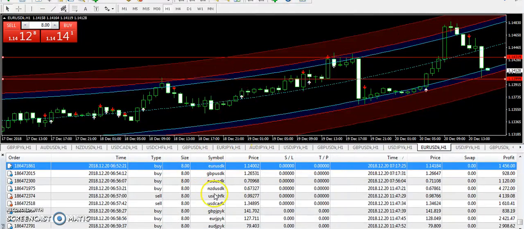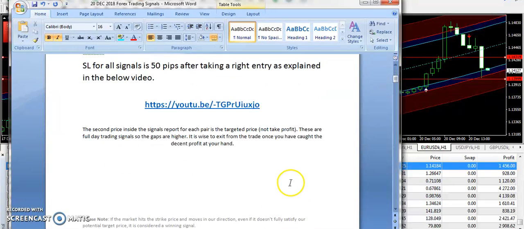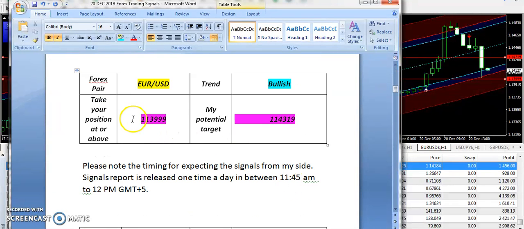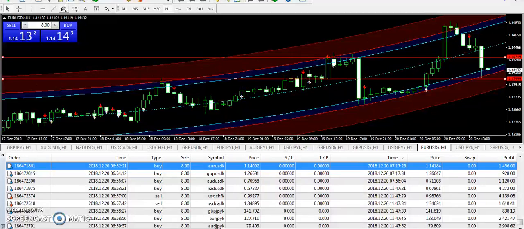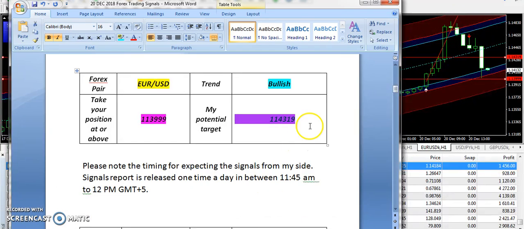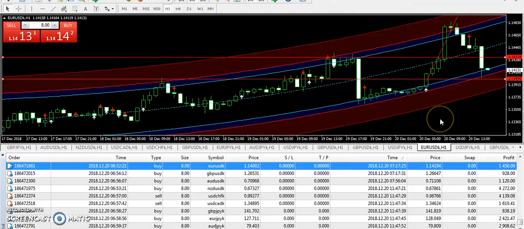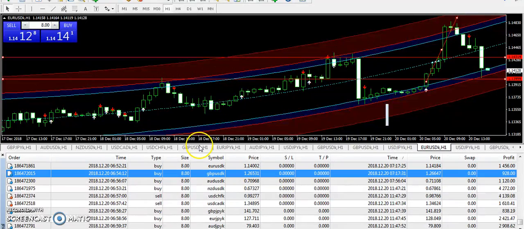Okay guys, we have a very good day with trading and I'm going to start today's discussion from Euro USD. So guys, I have supplied the bullish trend in the morning from 1.13999 and the target price was 1.14319. And guys, you can see we have seen a significant upward trend right in the morning and Euro USD went so much up. But later on we have a drop. However, the target price was already touched in the morning. So overall, those subscribers who have taken the trades as per the recommendation of 200forexpips.com must have collected a decent profit.